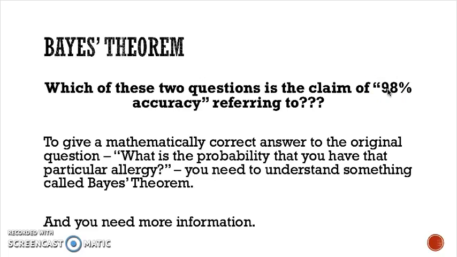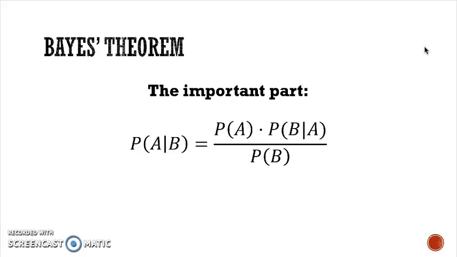Well, to really give a mathematically correct answer to that question, you need to understand something called Bayes' theorem. And to be honest, you need more information than just knowing that the test is 98% accurate. So let's look at that. First of all, Bayes' theorem gets its name from a guy who was around a couple hundred years ago. His name was Thomas Bayes.